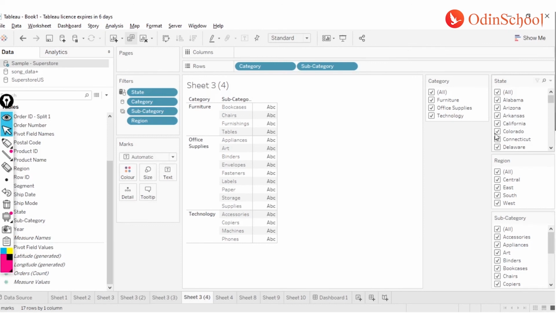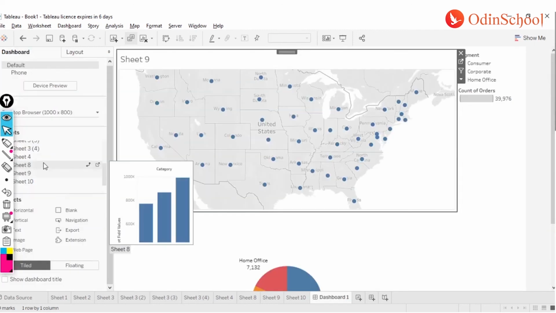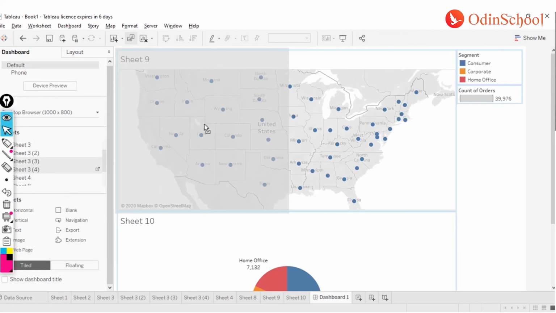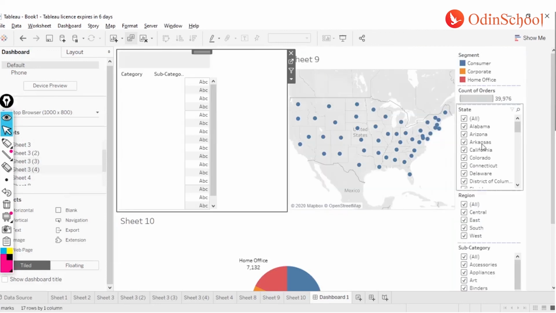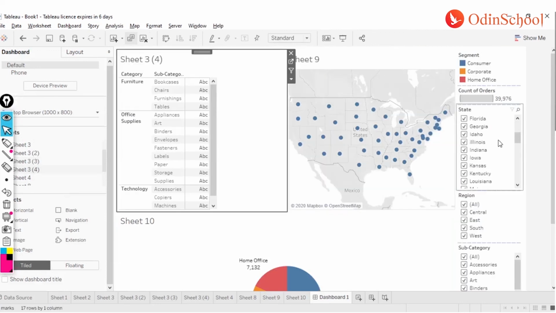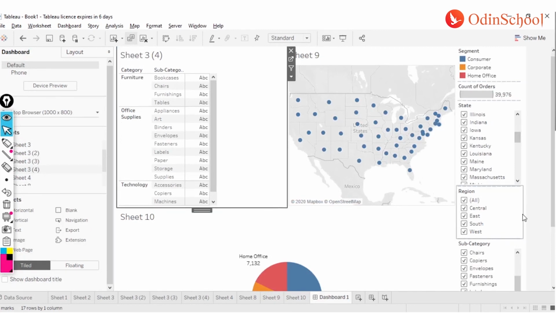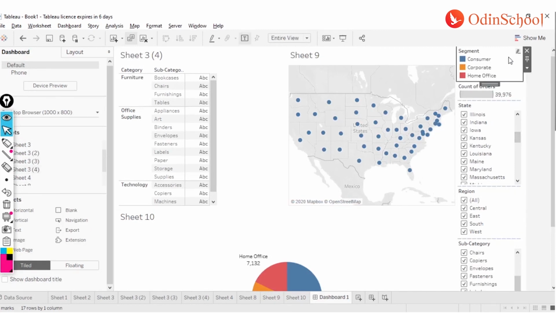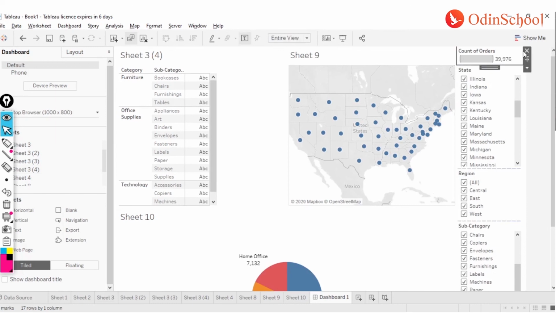If I have these filters visible on the right hand side and I call this worksheet over here, you see what happens? Onto my left hand side, I get all those filters into my dashboard. Now I can just get rid of these segment legends and this legend over here.